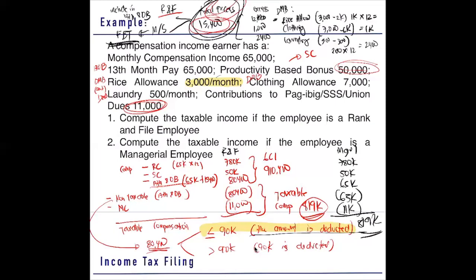So doon sa tatlo, sabi natin yung dalawa exempt talaga. Retirement, separation, and also your de minimis. Tapos, we also have your 13th month pay that is included in the compensation income, and at the same time, it is a deduction. And mandatory contributions, which is also deducted.